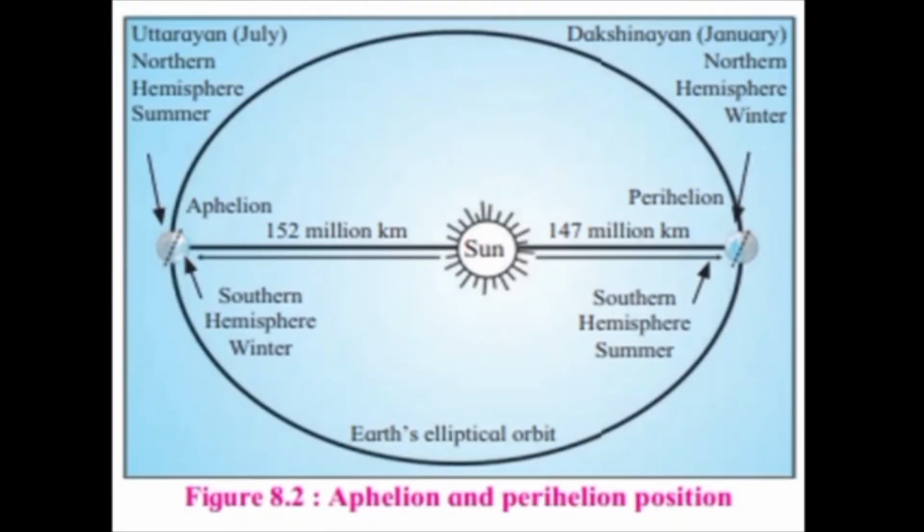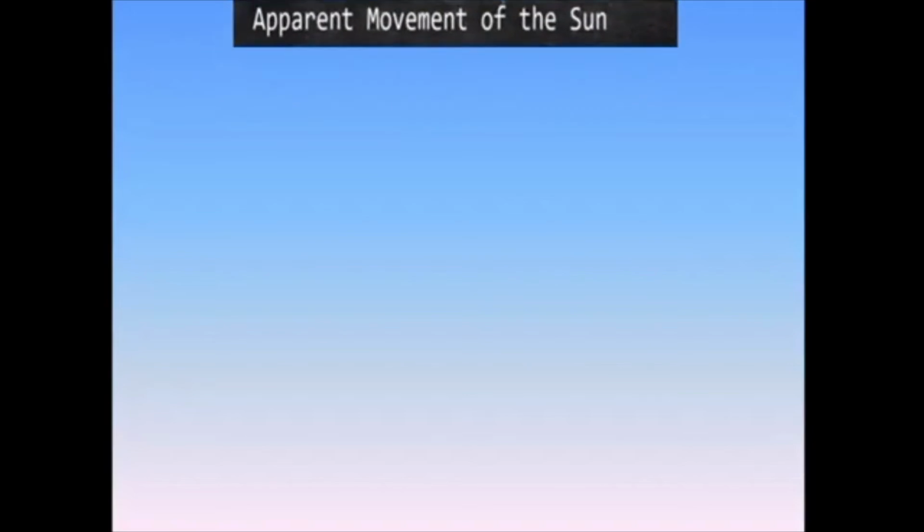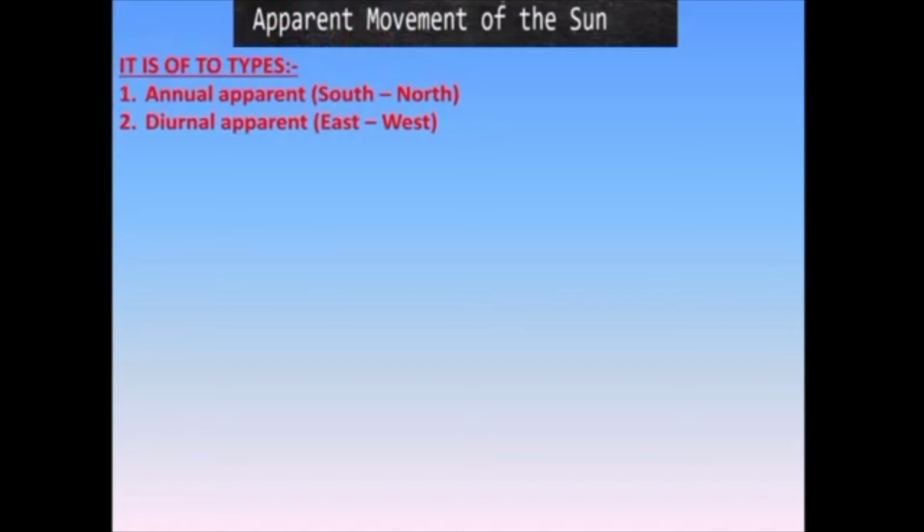So now children, we are going to see the figure 8.2, which shows you the aphelion and the perihelion positions. Let us know what this part of the lesson holds for us or what it has told us. It shows the apparent movement of the sun. Now this apparent movement of the sun is of two types, children.